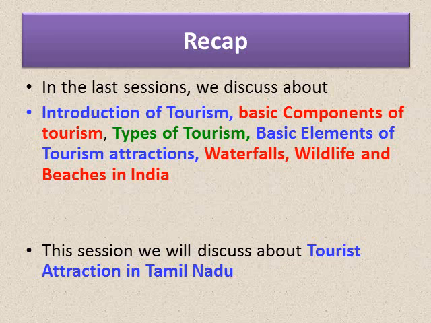Accessibility means the reachability to a particular place of attraction through various means of transport such as road, rail, water and air. The amenities are the facilities that cater to the needs of a tourist. There are different types of tourism like religious tourism, cultural, historical, ecotourism, adventure tourism and recreational tourism.